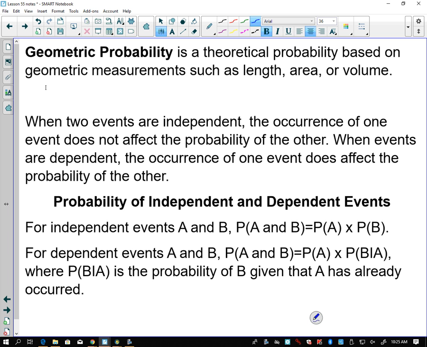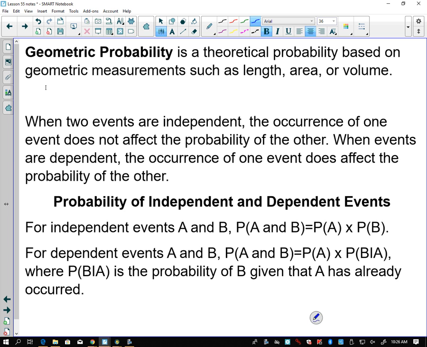I could find out what the probability of hitting the center of the target would be. If I knew I was going to hit the target, but I wanted to know the probability of hitting the center, or I could pick different areas of it, and find out what that probability is. So do you see how we can use probability where it concerns area?